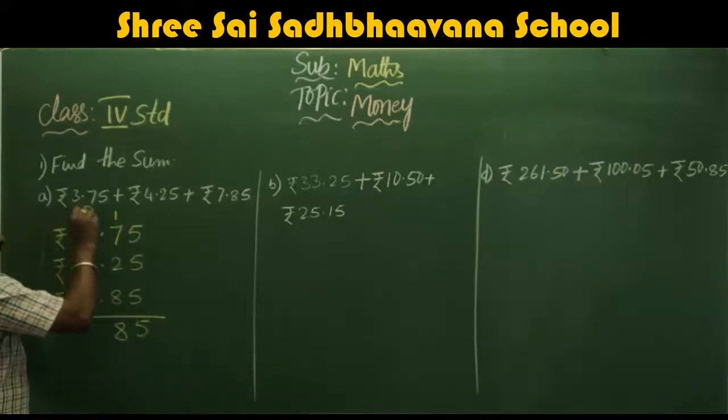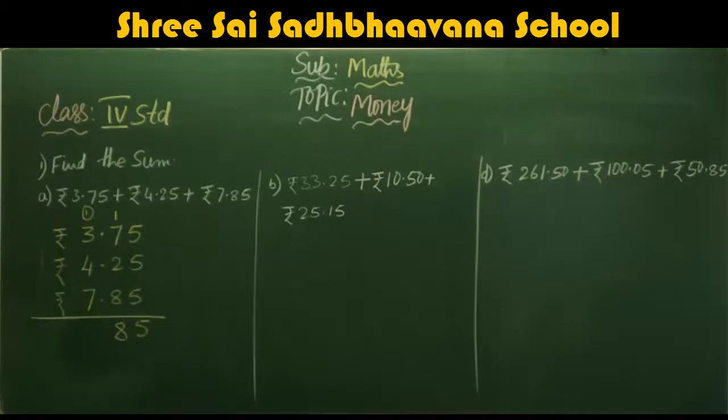Carry 1. You have carried 1 rupee to this side. Okay. Next, add here. 3 plus 1, 4. 4 plus 4, 8. 8 plus 7, 9, 10, 11, 12, 13, 14, 15.